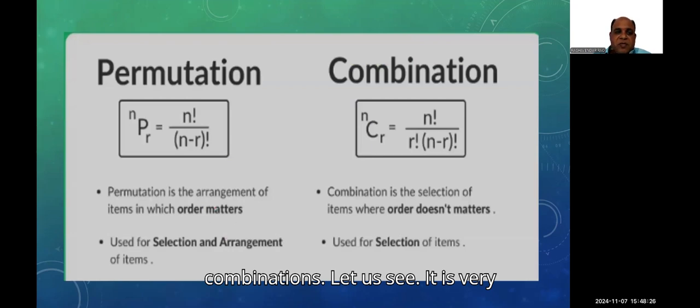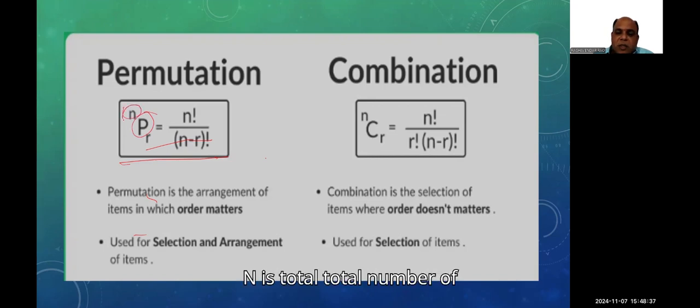Let us see. It is very simple. nPr is the permutation, where n is the total number of things we have, and r is how many we use at a time.